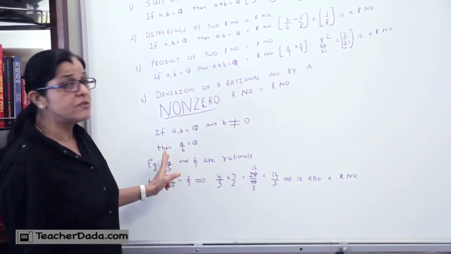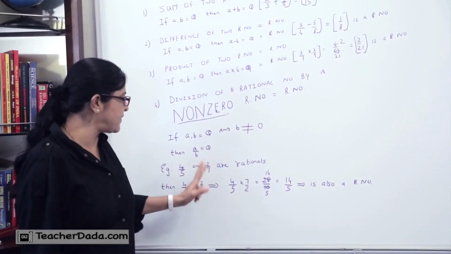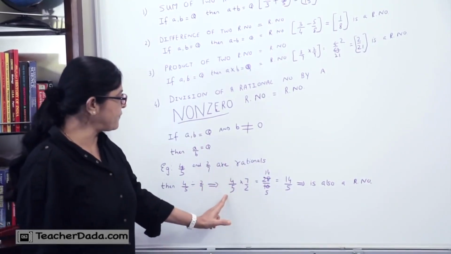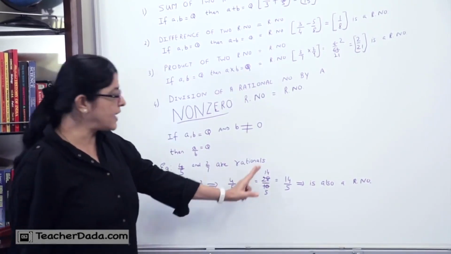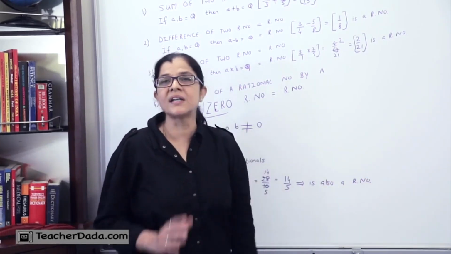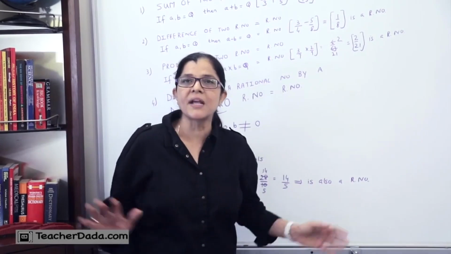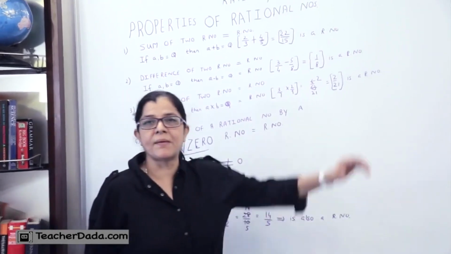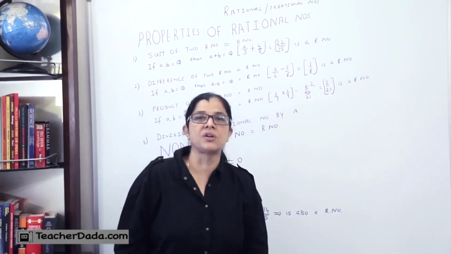For example, 4 upon 5 divided by 2 upon 7. If I divide, I take the reciprocal: 4 upon 5 into 7 upon 2. I reduce it and get 14 upon 5, which is also a rational number. The condition is that the denominator should not be equal to 0. So these are the properties of rational numbers which you should be familiar with before we start with the actual problems.